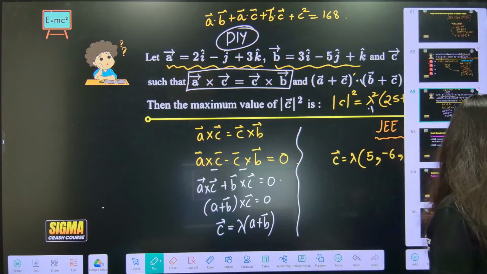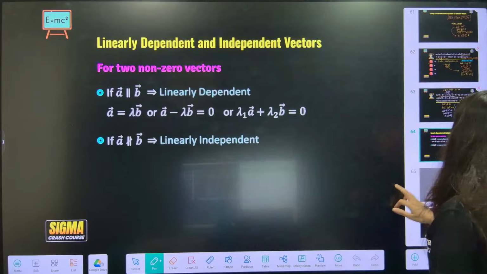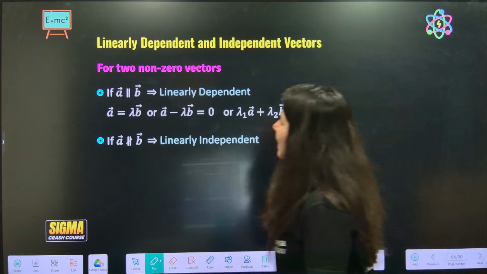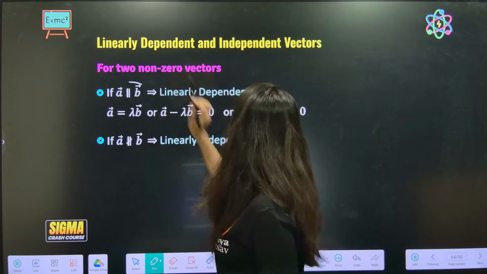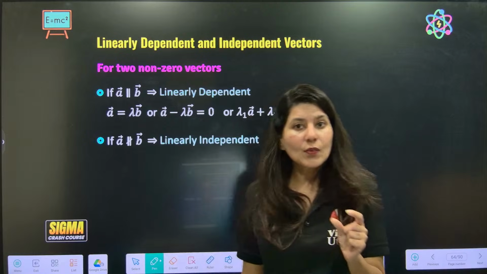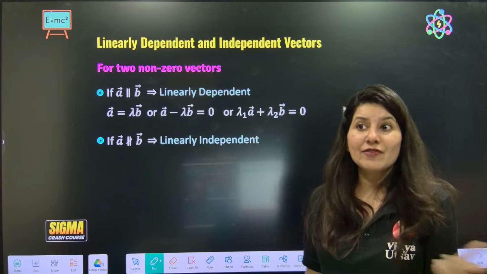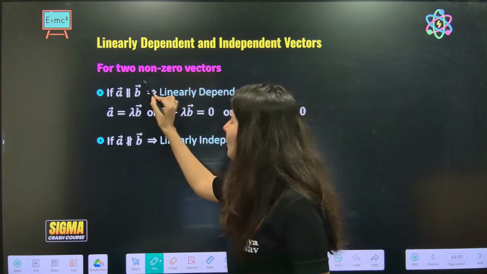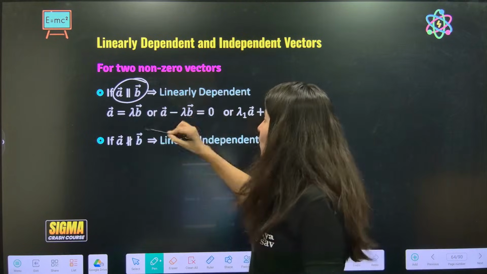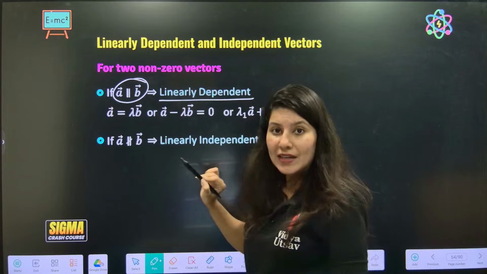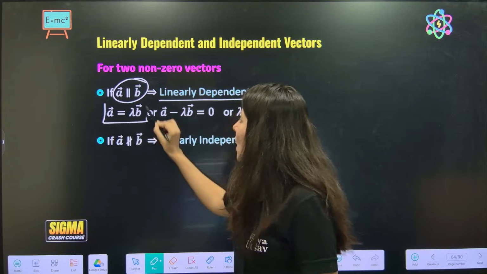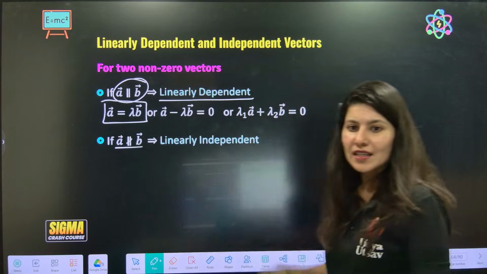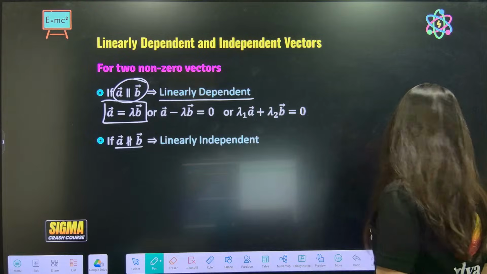Sorry, one more topic is there, but a very easy peasy topic. Just terminologies you have to remember. Linearly dependent vectors, this terminology is used for what vectors? Let's understand. When two vectors are parallel, those vectors are known as linearly dependent vectors, and this is how we write. If two vectors are non-parallel, then they are linearly independent.